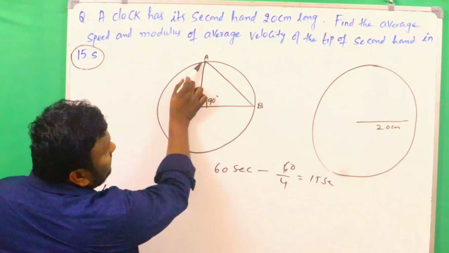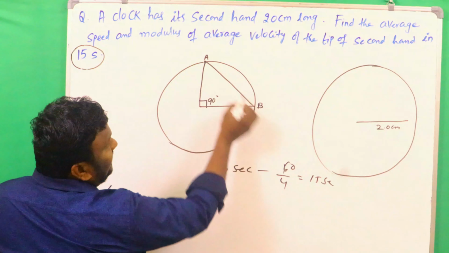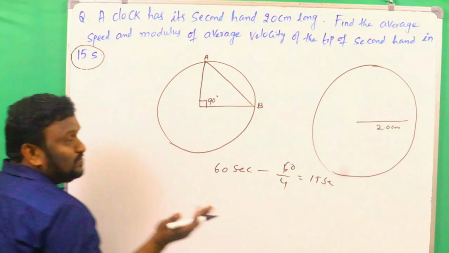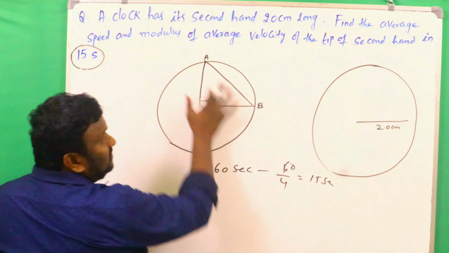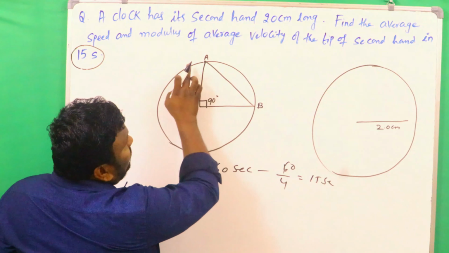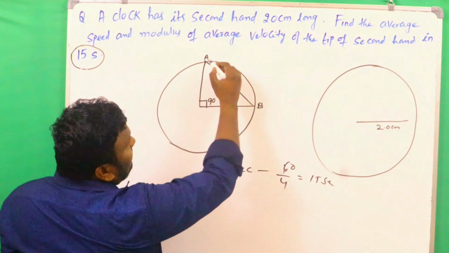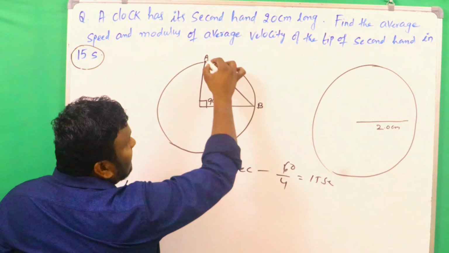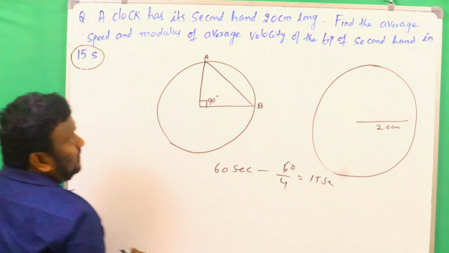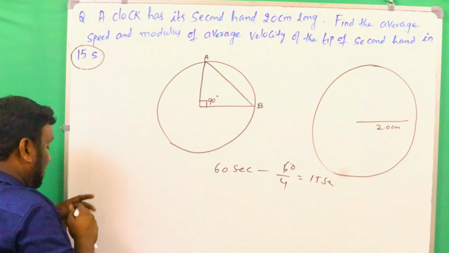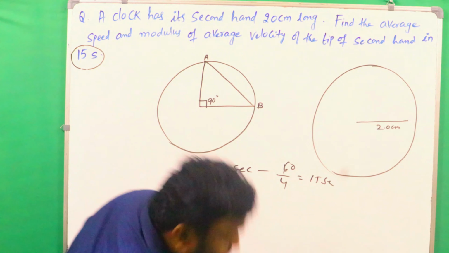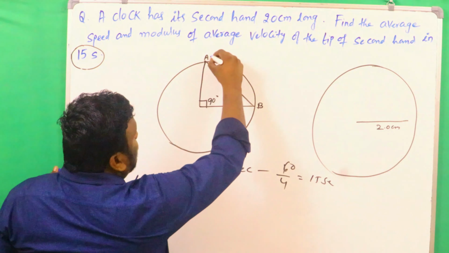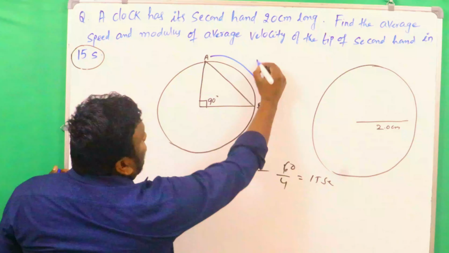Now what I have drawn, this AB is the displacement. The shortest path between two points, what is it called? Displacement. Now the total distance traveled is A to B along the arc like this, and the displacement is AB. Clear? To understand that, I am drawing separately here. So this is A to B, the total distance.